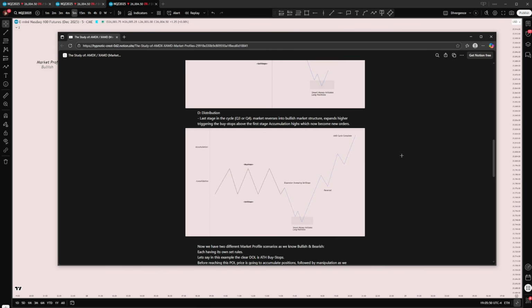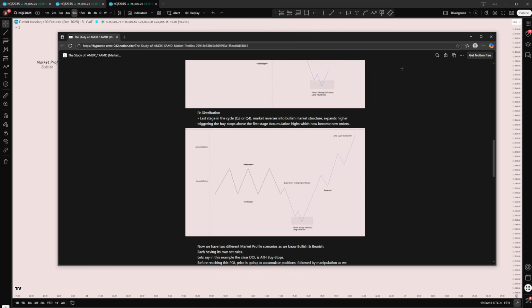So a lot of people understand what a breaker is. This is how a breaker is essentially formed: there's buy stops above here. Price then proceeds to sweep it, right? Which then become new orders. And then price retests the buy stops that got swept as a new order, sending price higher, almost like a fair value gap in a sense.